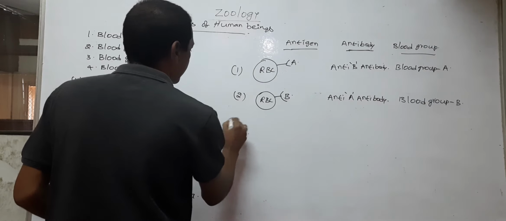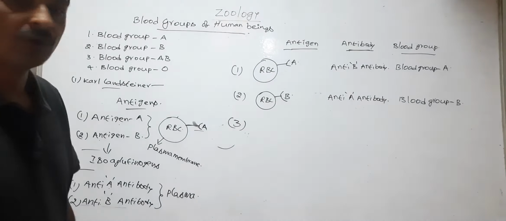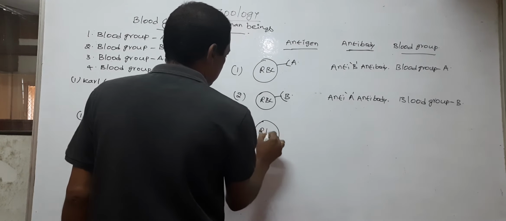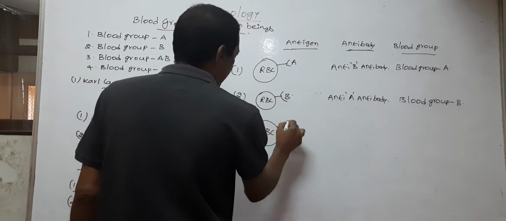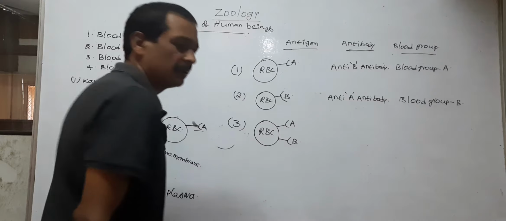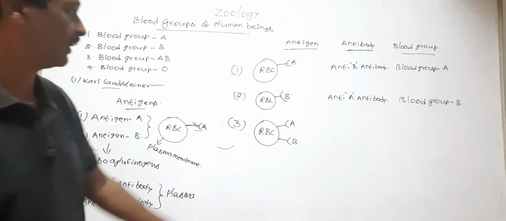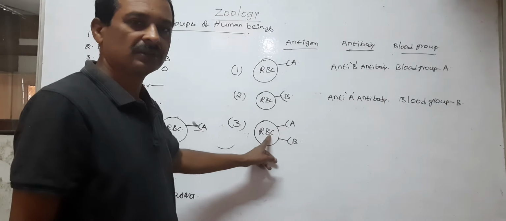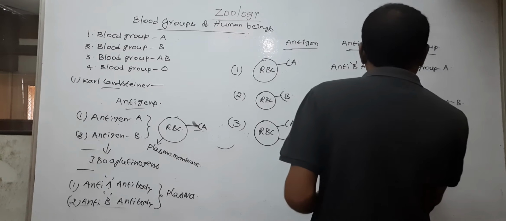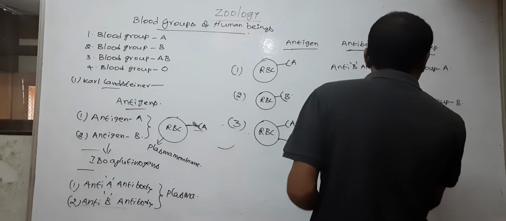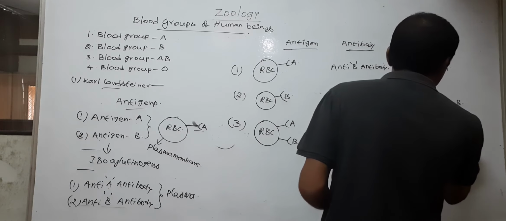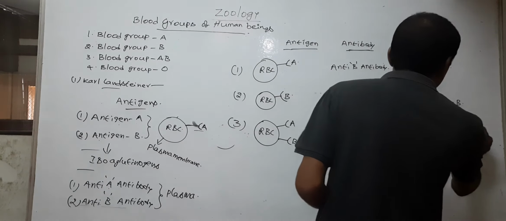Next, the person who possesses both antigen A and antigen B on the surface of RBC, the blood group is AB.